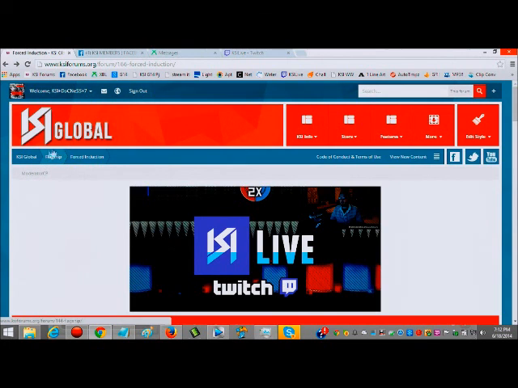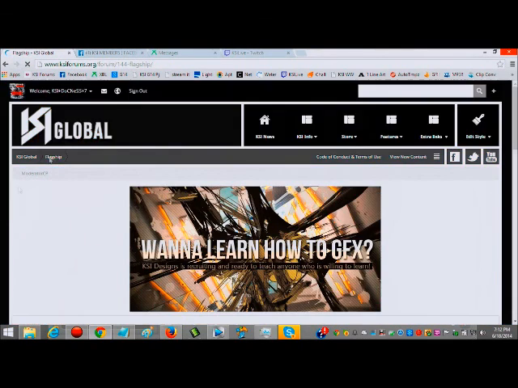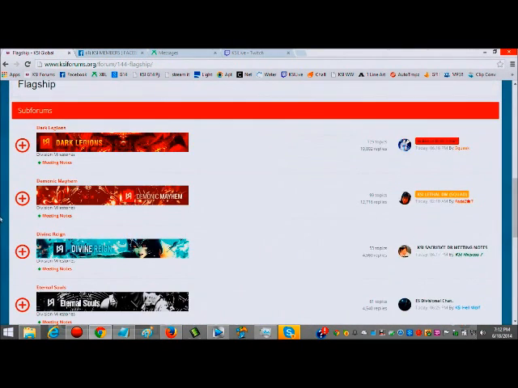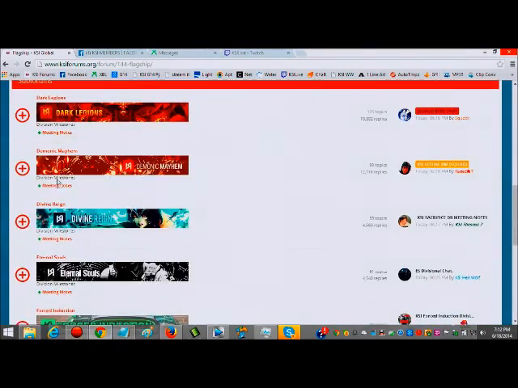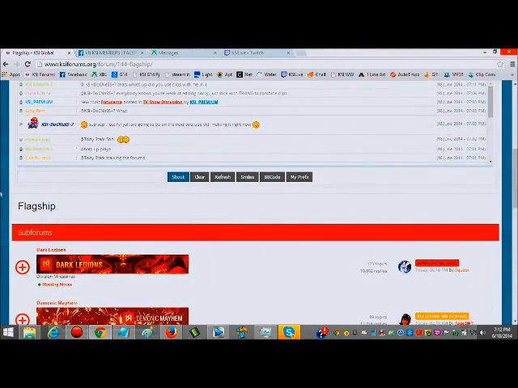Flagship is the type of division that Forced Induction is, and of course Forced Induction, the main forum area for it. So if I wanted to go back to, say, another flagship division to post in, I can just click on flagship. Instead of going all the way out to the main section of the forums and having to scroll for a while, I can go right here. This is all the flagship divisions that are in KSI right now.